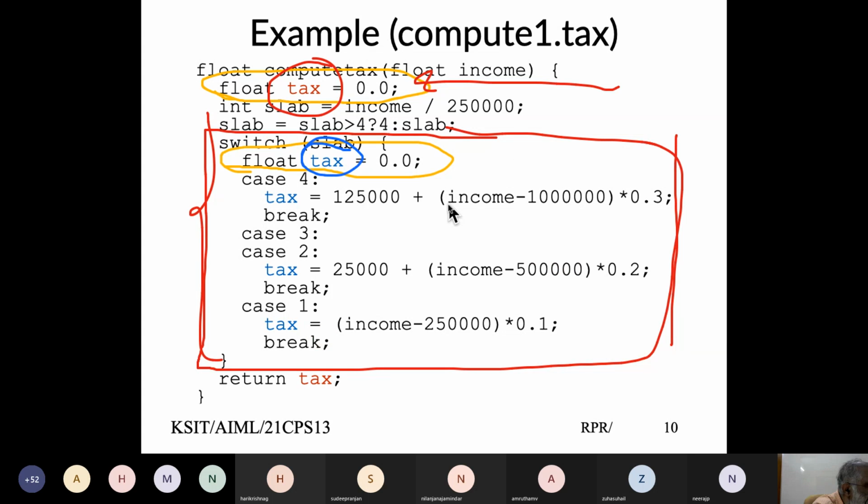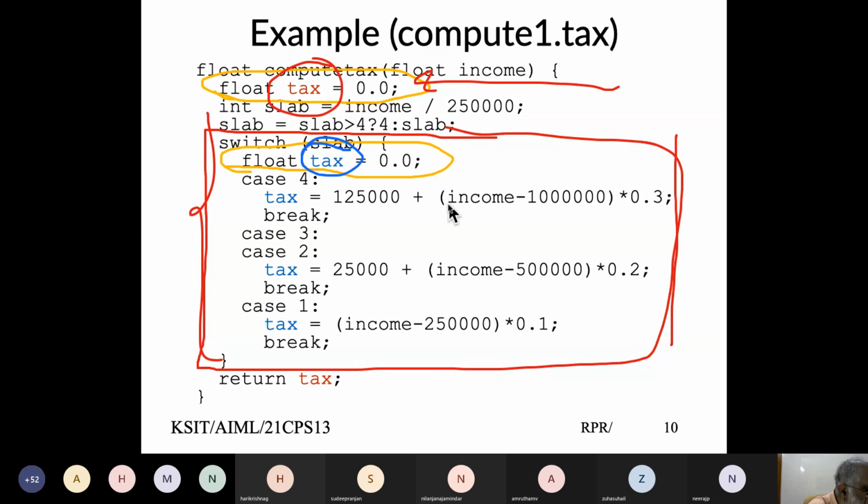And the moment this text block is over, the existence of this text block would vanish. So this text block has a scope and life only within this block. The moment this block is over, this text is not visible at all. What is visible outside this is this text.